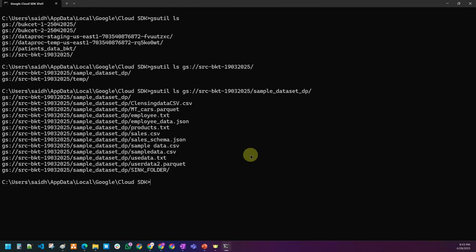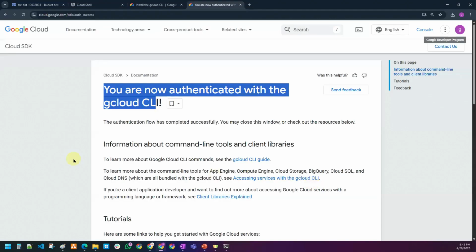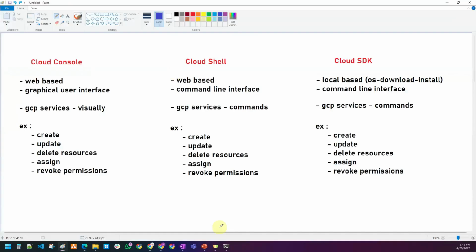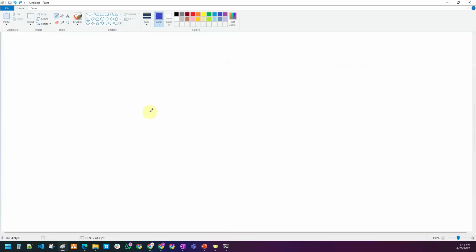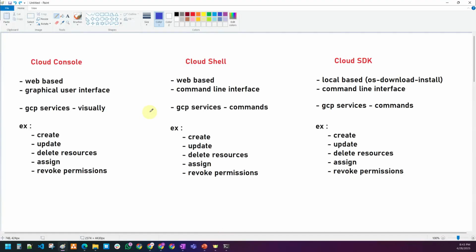So this is your third method of interacting with the GCP services. Similarly, there is a fourth method also. You have seen the console, we have seen Cloud Shell, we have also seen Cloud SDK. What is the fourth method of interacting with the GCP services, guys? This is not common. So yes, APIs and third-party tools.